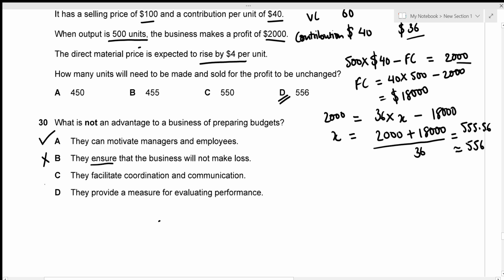We're also going to look at options C and D. They facilitate coordination and communication. Again, a budget sets certain goals for everyone in the business, and in order to achieve those goals, it's very necessary to have coordination and communication among each other. So this is actually an advantage to a business of preparing budgets. The last option we have is they provide a measure for evaluating performance, which is absolutely true because we're setting some kind of goals, right? So we can actually measure and evaluate their performance. So this is an advantage. So the correct answer is option B.